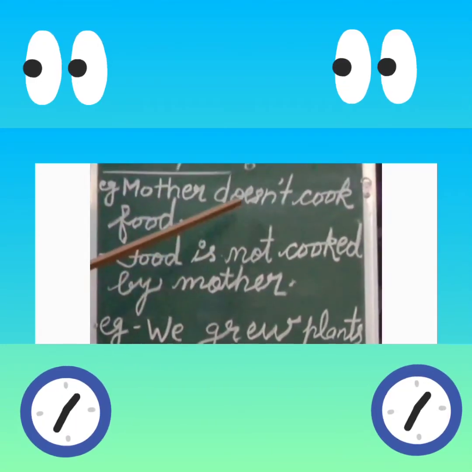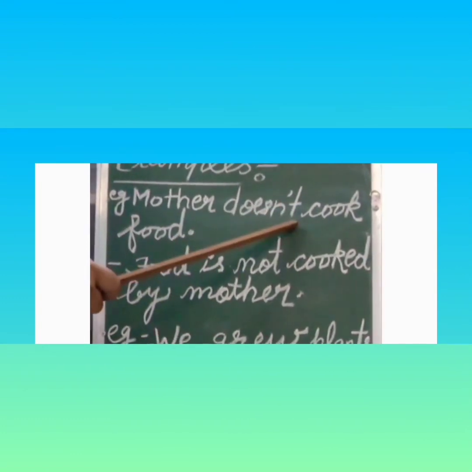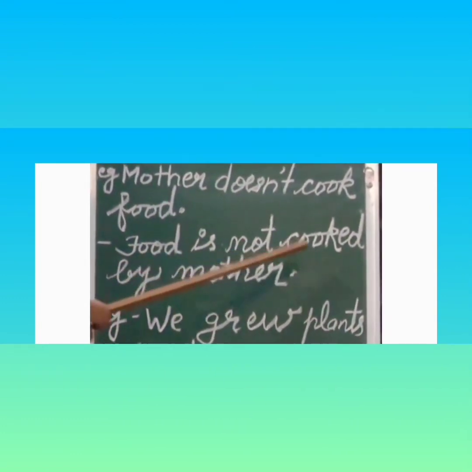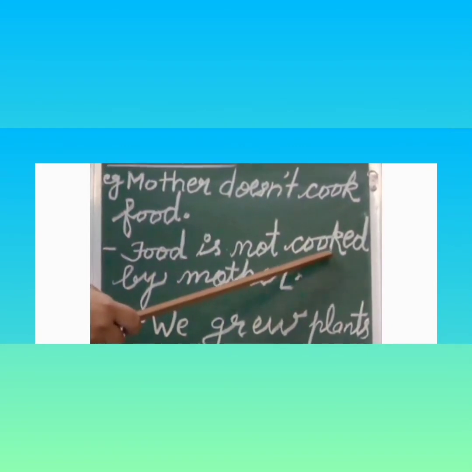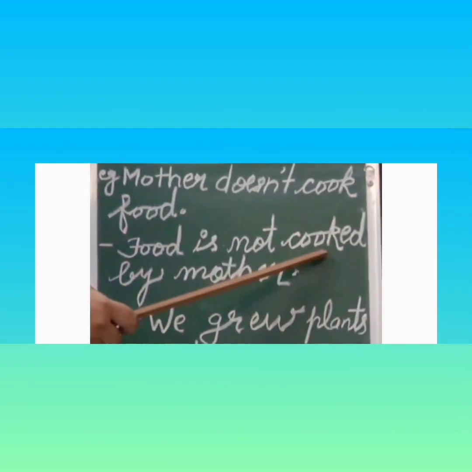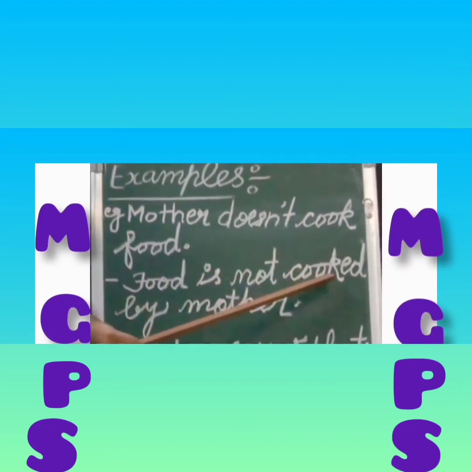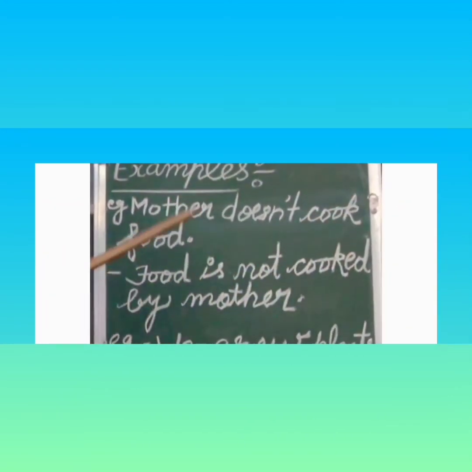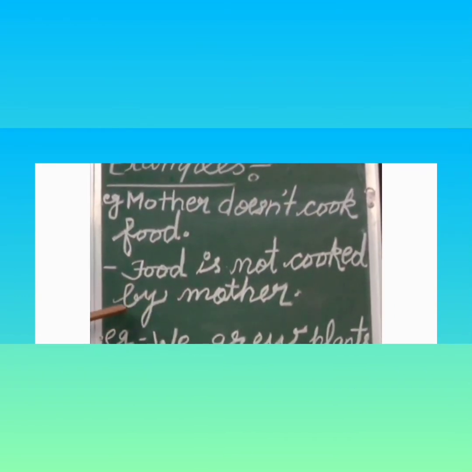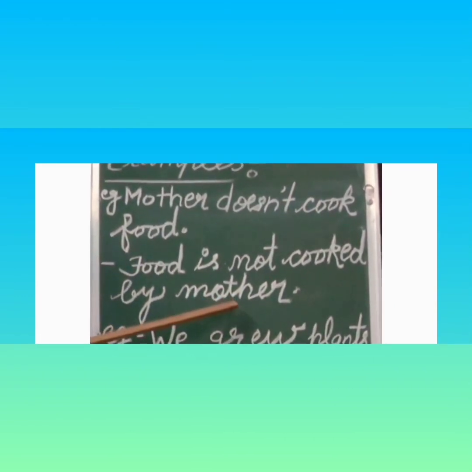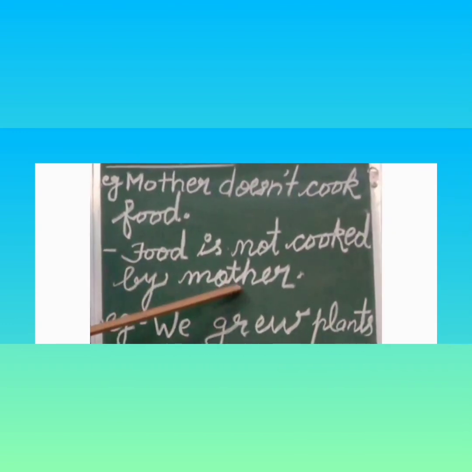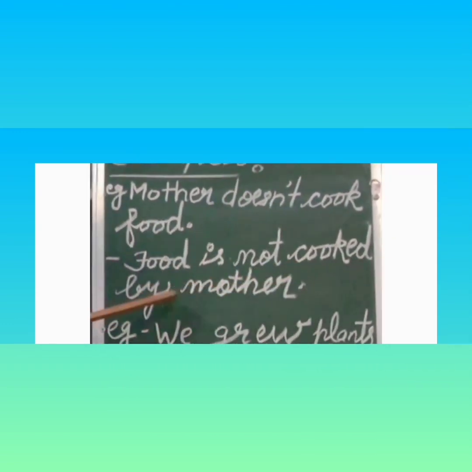Food is, because the sentence is negative here, we will use not also here. Food is not, we will use third form of verb in passive voice in all these sentences. Third form of cook is cooked. Food is not cooked. After the verb, we will write down preposition by before the object of the passive voice. By mother. Food is not cooked by the mother.